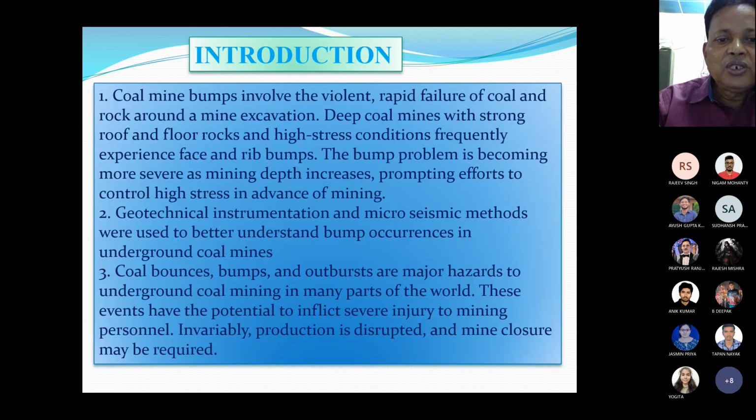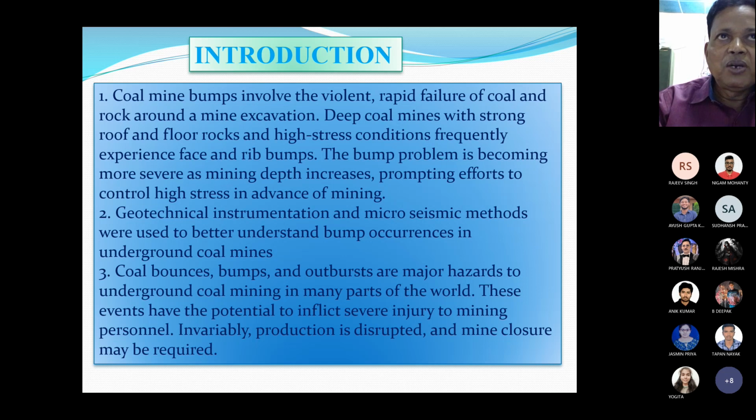So let us introduce the subject of coal mine bombs. Coal mine bombs involve the violent, rapid failure of the coal and rock around a mine excavation. Deep coal mines with strong roof and floor rocks and high stress conditions frequently experience face and rib bumps.